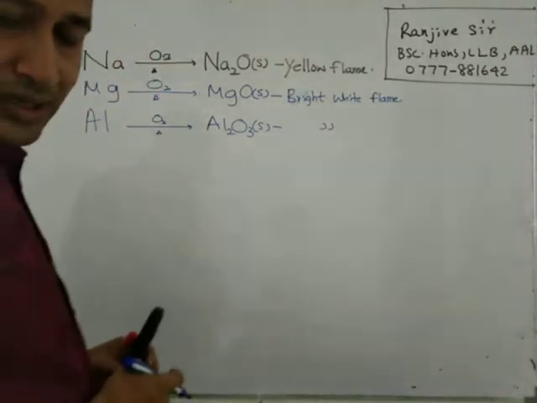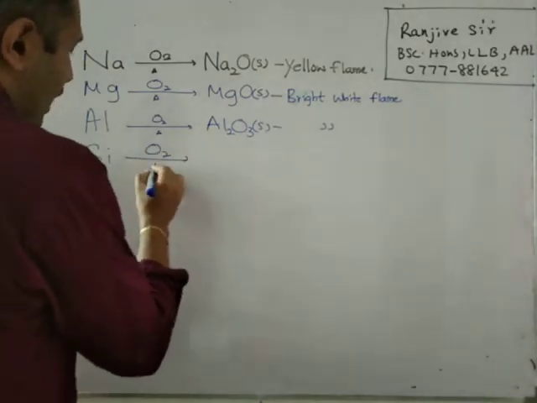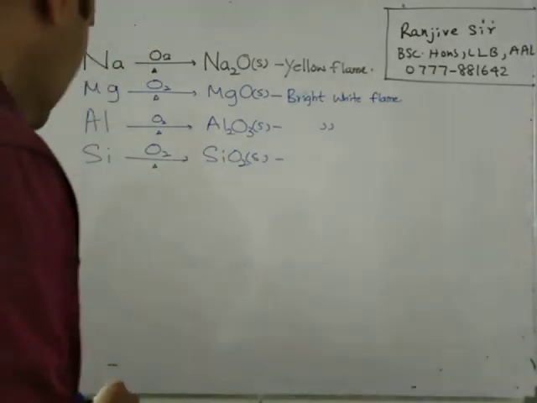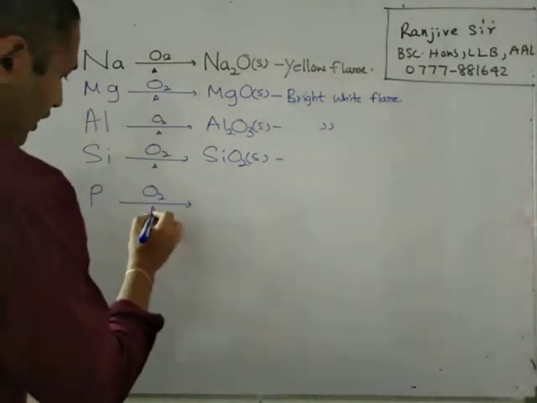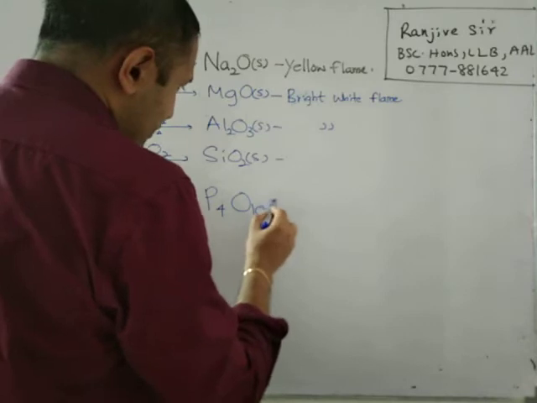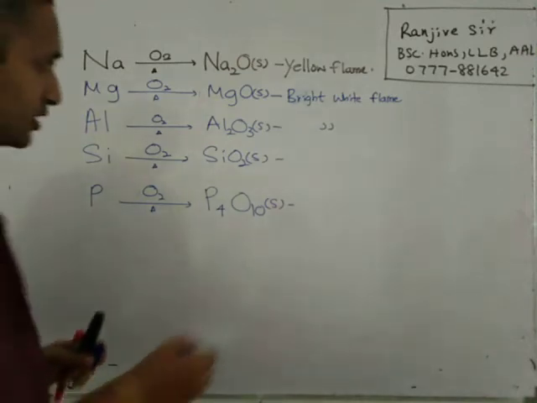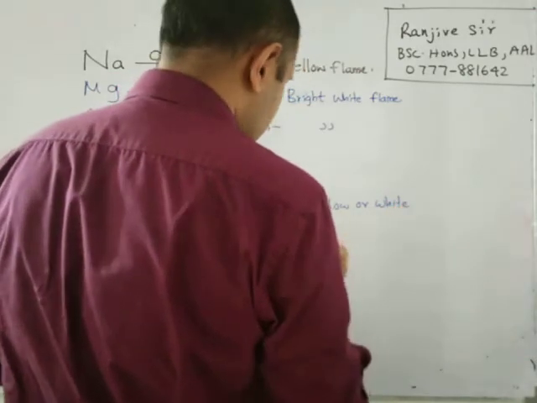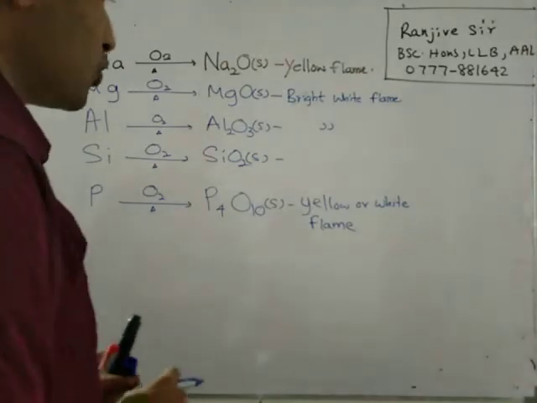Then silicon very slowly reacts with oxygen and forms SiO2 solid, silicon dioxide. Next, phosphorus vigorously reacts with oxygen and forms P4O10 solid. This one burns with a yellow or white flame. I'm not going to balance the reactions, but you should remember this.